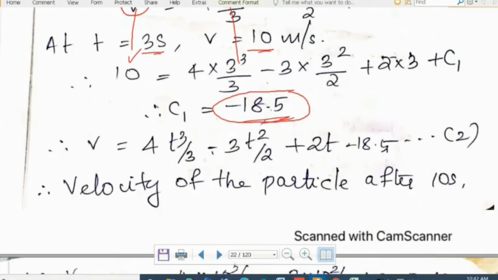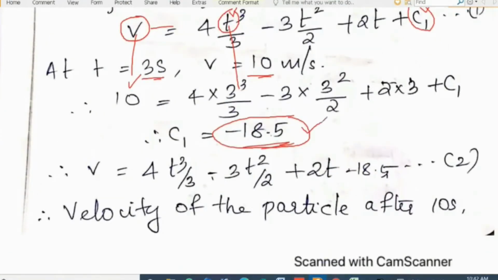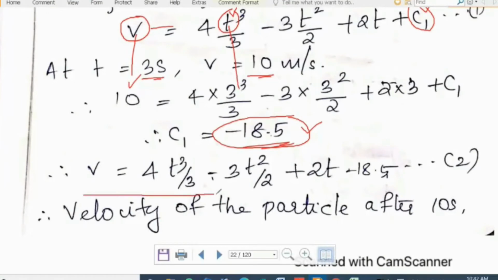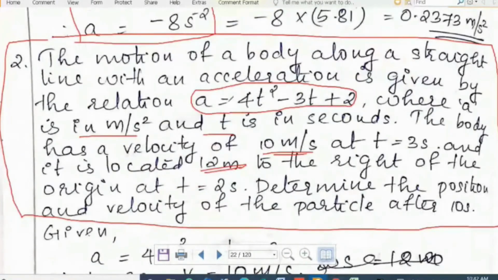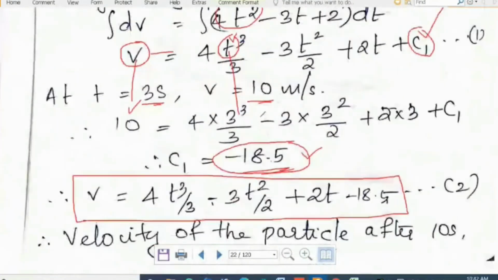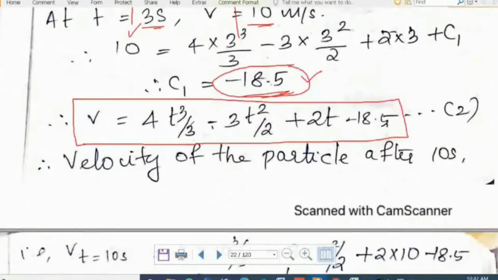Okay, so once we get the value of c1, the unknown value, substitute that value and write down the final equation for velocity of this body moving with an acceleration of a is equal to 4t square minus 3t plus 2. So v is equal to 4t cube by 3 minus 3t square by 2 plus 2t minus 18.5. What is this 18.5? Minus 18.5 is the constant of integration c1.